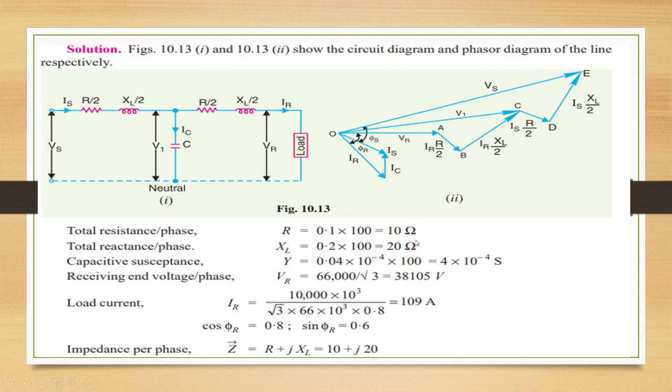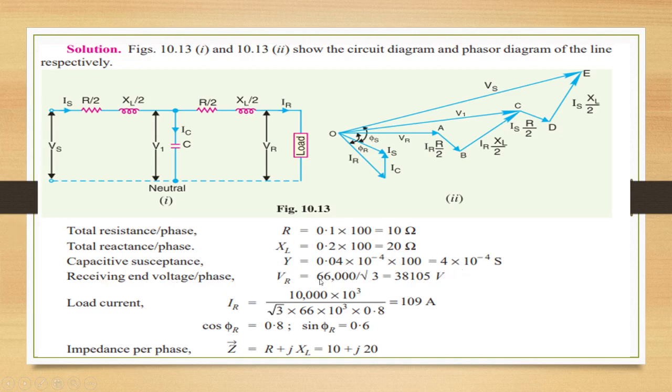So total resistance per phase R is 0.1 into 100. Resistance per kilometer per phase is given as 0.1, multiplied by 100 because it is distributed over the entire length of the line. So resistance is 10 ohms, reactance also multiplied by 100, 0.2 into 100, 20 ohms. Capacitive susceptance is 0.04 into 10 power minus 4 into 100, that is 4 into 10 power minus 4 Siemens.